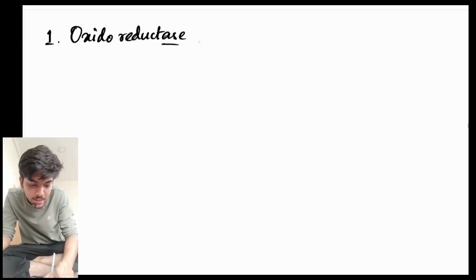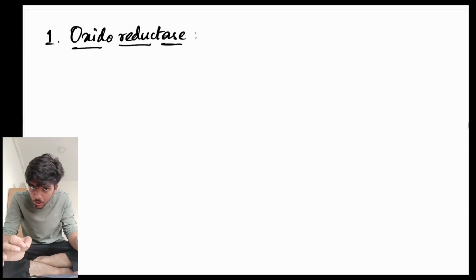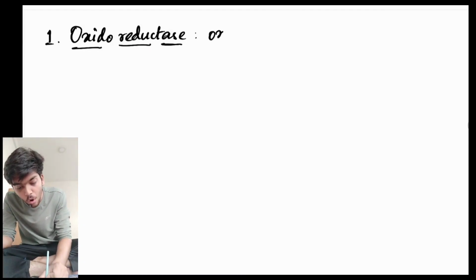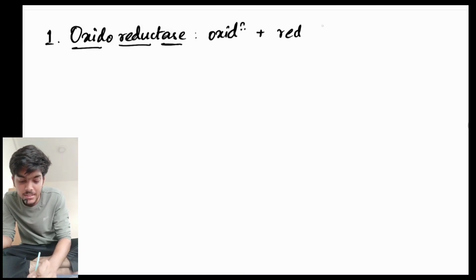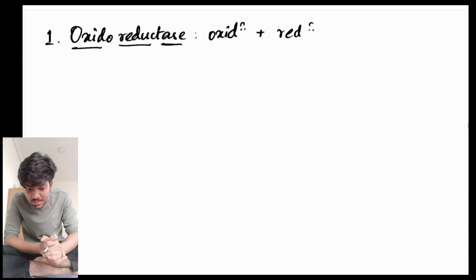So there's ase at the end. Before that, oxido and reduct. That means this enzyme is responsible for catalyzing chemical reactions that include oxidation and reduction. That is, the enzymes that are responsible for catalyzing redox reactions are your oxidoreductase.